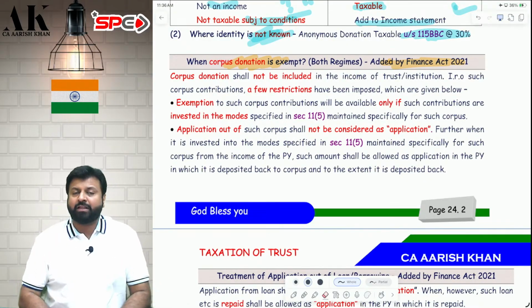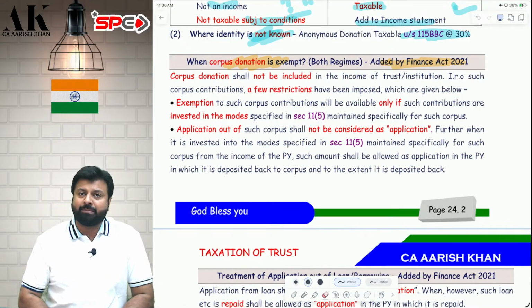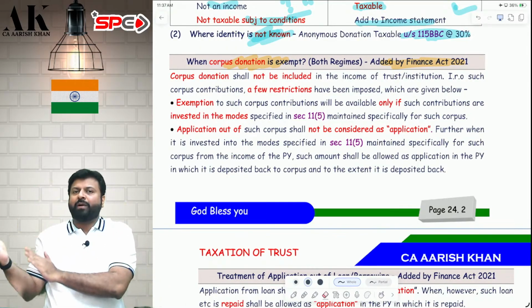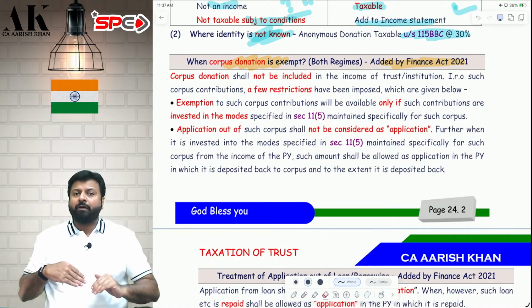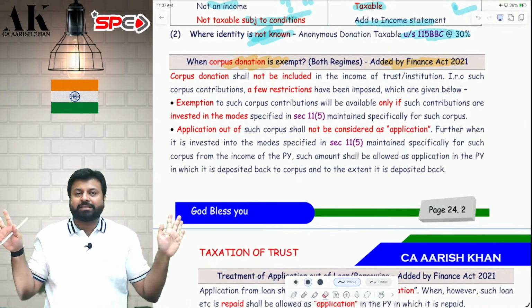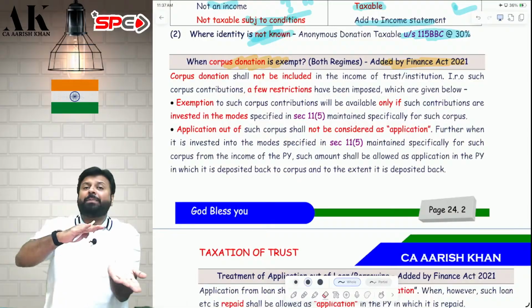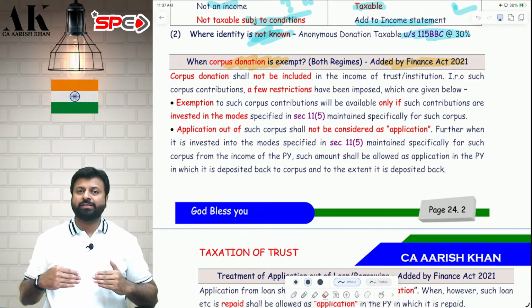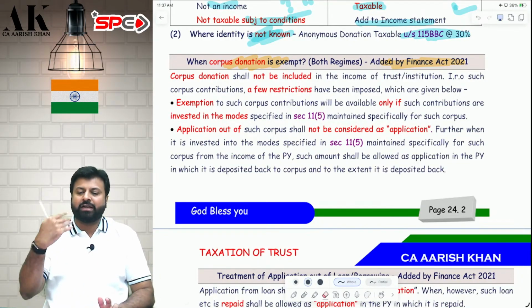Please comment and explain whether you understood or not. I have given you a big example on this. So step 1, you receive the corpus donation. It will become exempt provided you invest. Step 2, you withdraw and you apply. Don't consider it as an application. Step 3, when you deposit back, then it is considered as an application. I hope it is clear to all of you. Now, this 3-step direction has come after 2021. Before that, it was directly exempt.